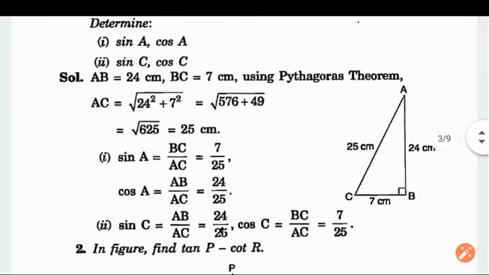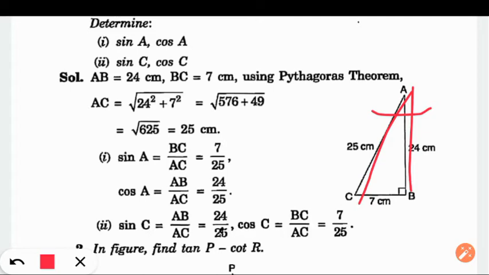Now sine of angle A. Let's do this. As I told you, an angle always forms between the base and the hypotenuse. Try to memorize it like this, then you will be able to grasp the concept properly. So with respect to this angle, this is base, this is hypotenuse.